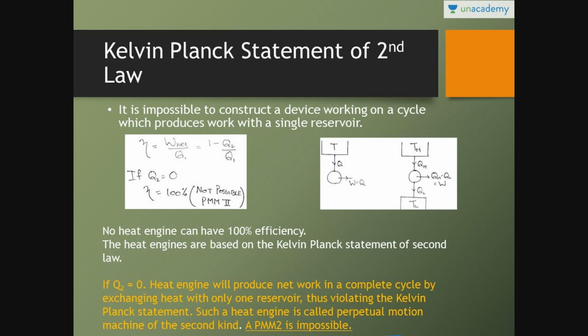Previously, I have told you the perpetual motion machine of first kind. If you have to get the work, you have to supply heat. Perpetual motion of second kind says if you have to get the net work, there should be two thermal energy reservoirs, two bodies at different temperature. Then only you will get the work W. Just keep in mind the statement of second law of thermodynamics from an objective point of view.